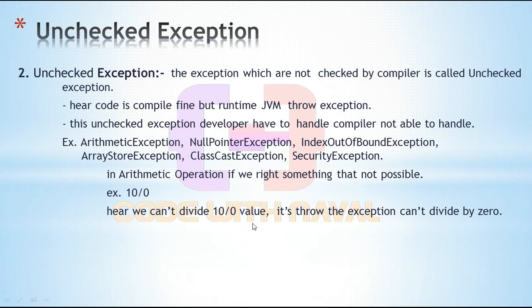It immediately throws the exception can't divide by 0. And our program terminates if you don't write this code inside a try catch or any exception block. This one is an unchecked exception.